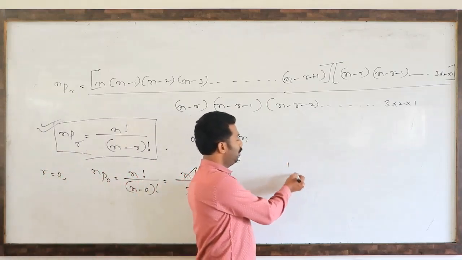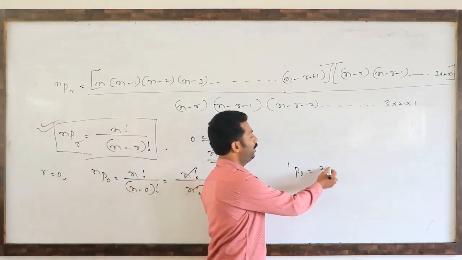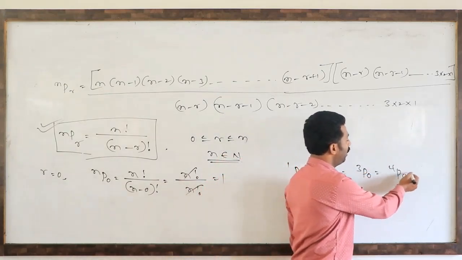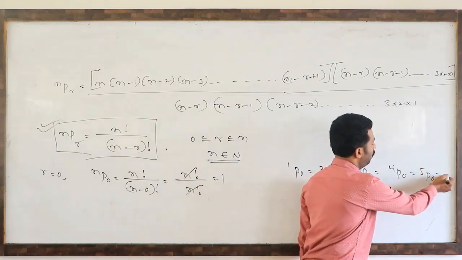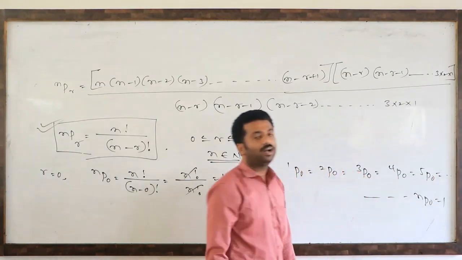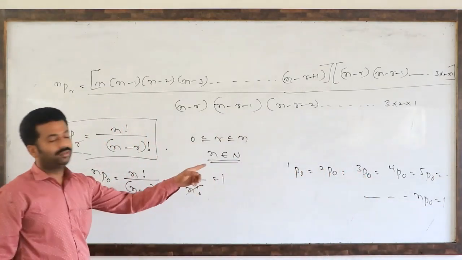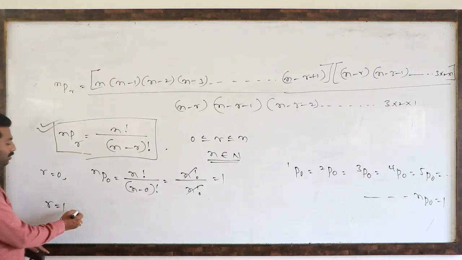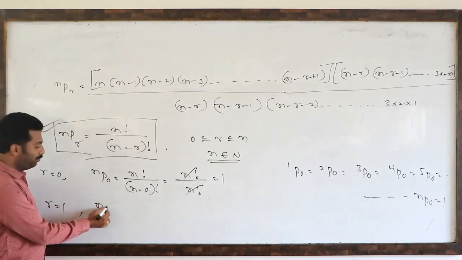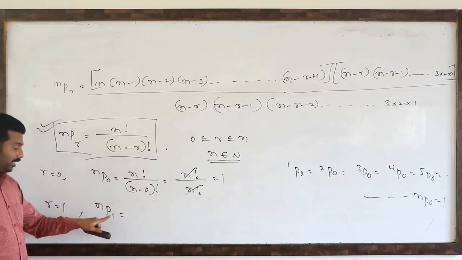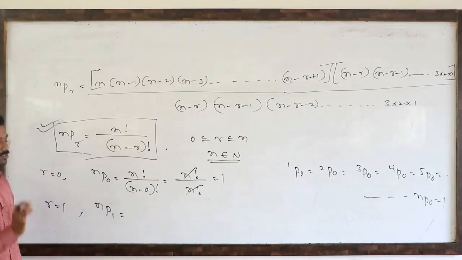You remember, 1P0 value, 2P0 value, 3P0 value, 4P0 value, 5P0 value and so on, all nP0 values are always 1. So that point we have to remember. Suppose r is equal to 1. If I substitute r equal to 1, it means nP1, number of arrangements of n objects by taking 1 at a time. How many ways can we arrange?